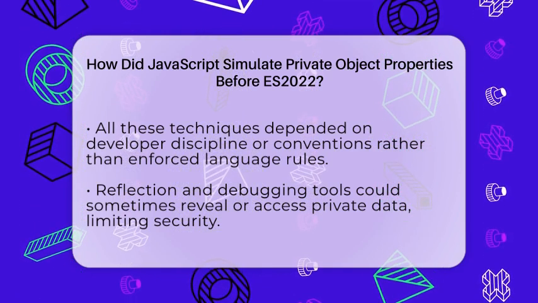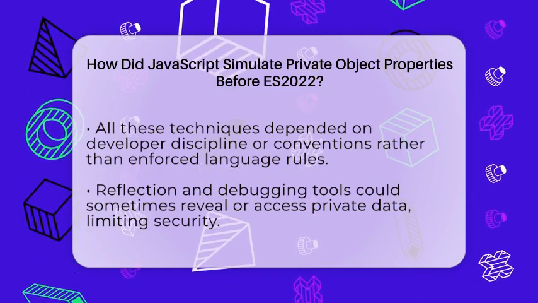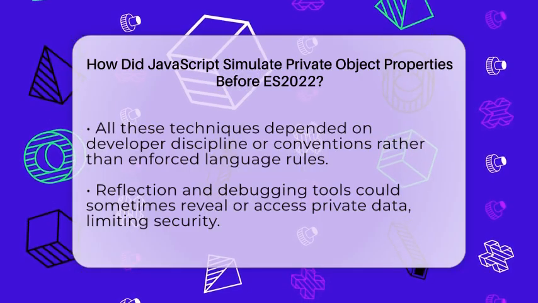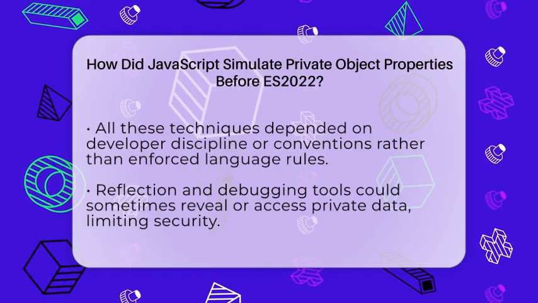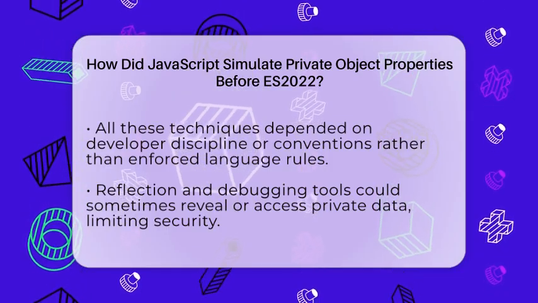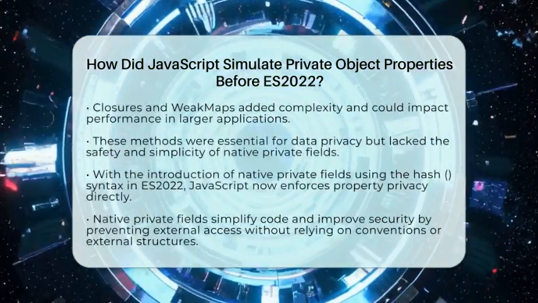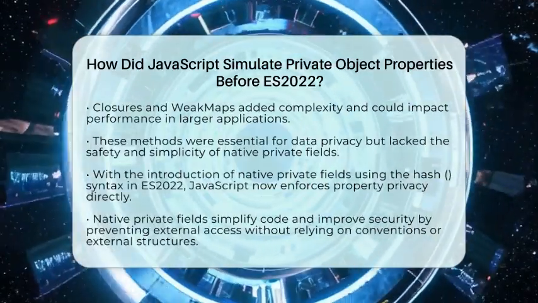Finally, some developers used module scope encapsulation. They would define classes or functions inside an IIFE, or immediately invoked function expression. This kept certain variables out of the global scope, so they weren't accessible from outside the module. It's like hiding your secrets in a private room that no one else can enter.